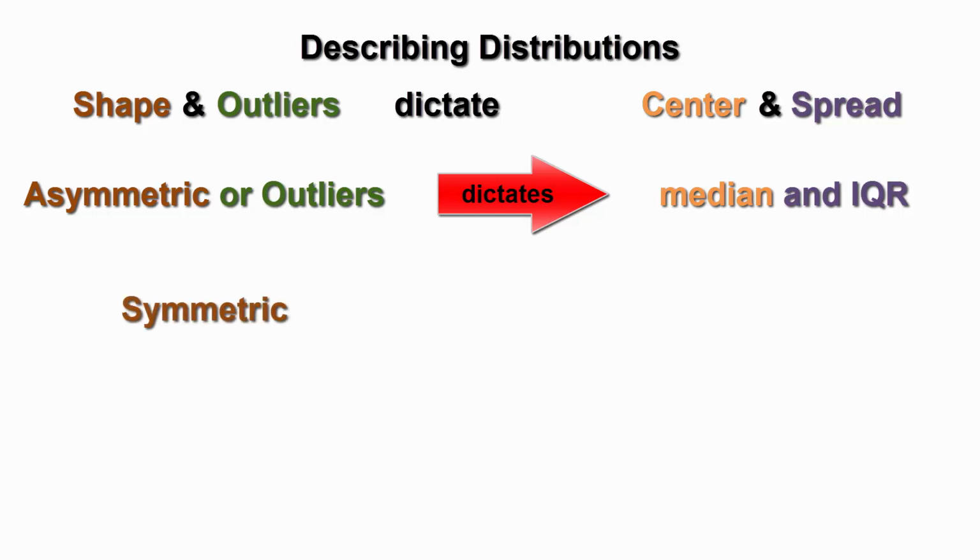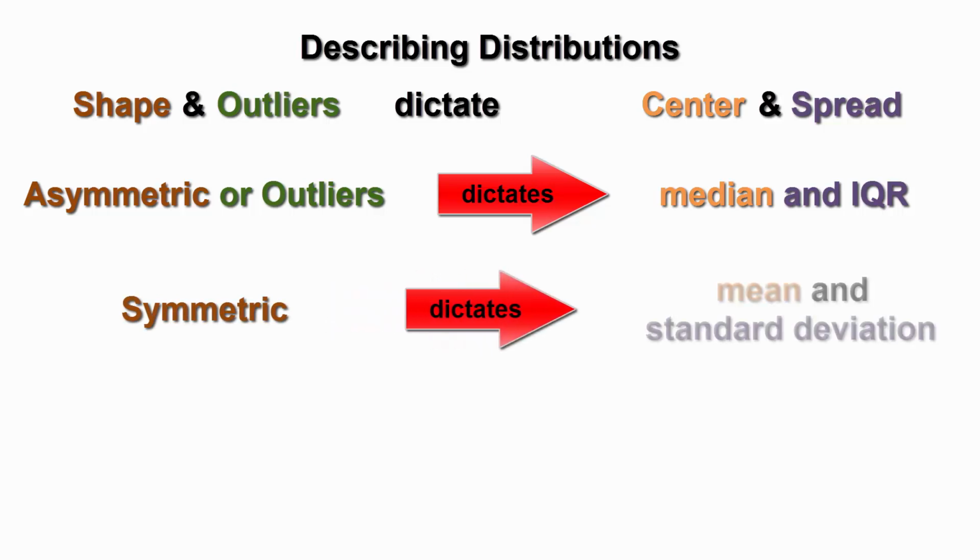They are both resistant to outliers and thus give a better estimate of center and spread. When asked to describe a distribution, which is usually part of an AP exam in May, you should identify the shape and presence of any outliers, and in reaction to shape and outliers, report the appropriate center and spread.